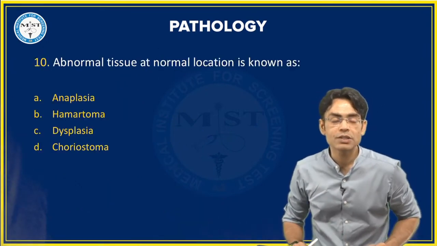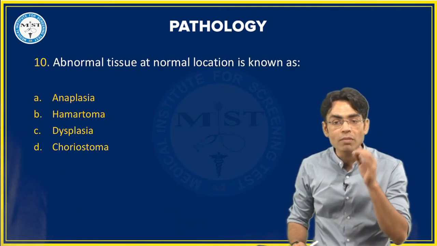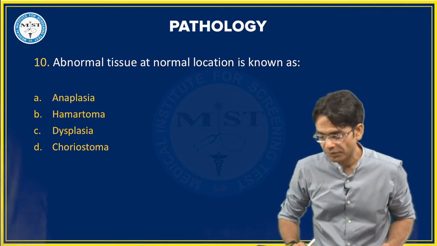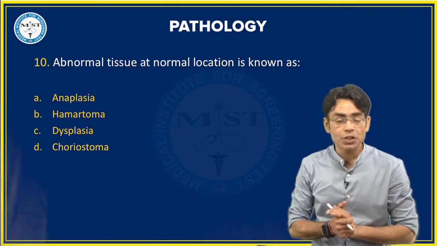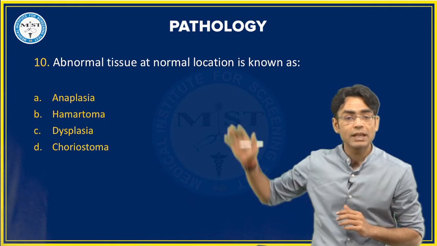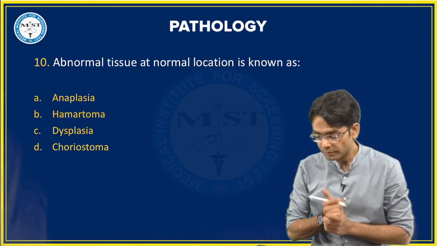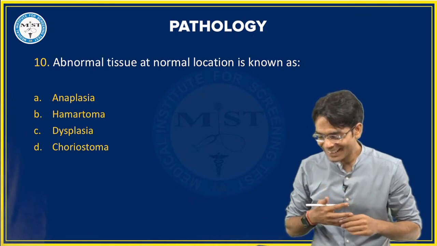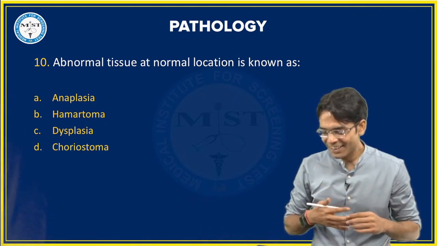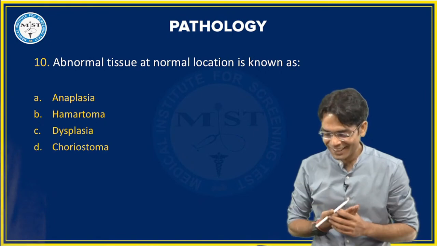Moving on to the 10th question. Abnormal tissue at a normal location is known as anaplasia, hamartoma, dysplasia or choristoma. Yes.